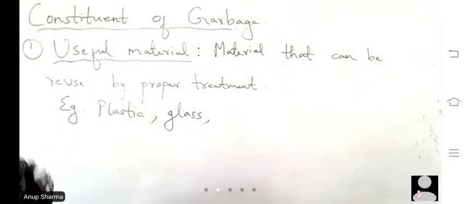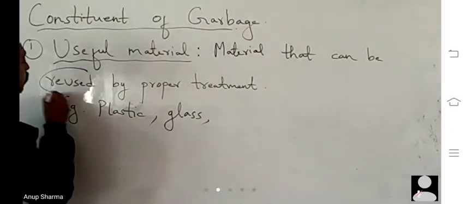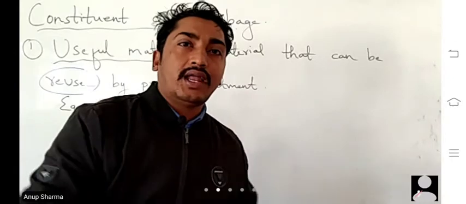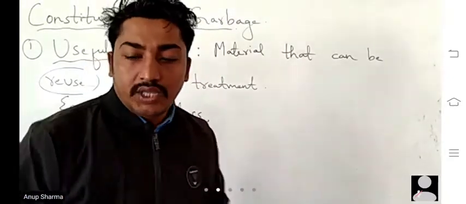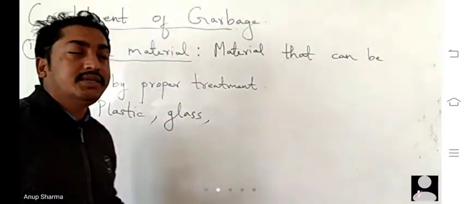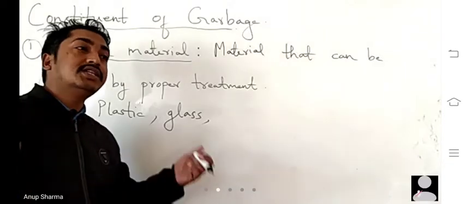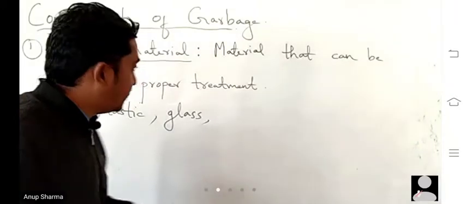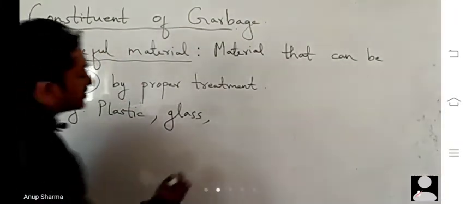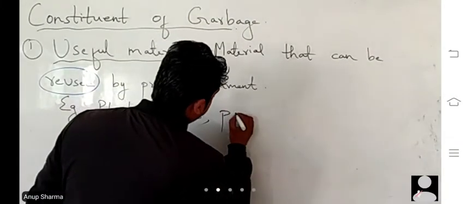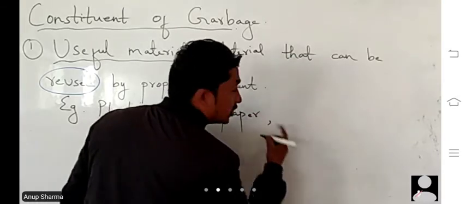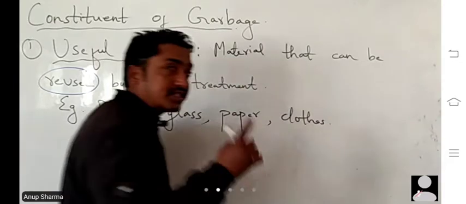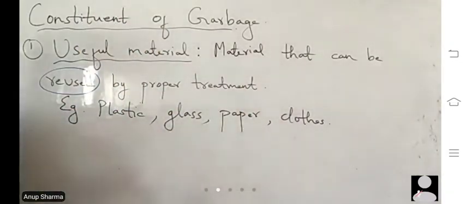It can be reused by proper treatment. It's not that we use paper and can directly use it again; it must be properly treated. It is treated in the factories where it is made. Plastic, glass, paper, and certain clothes: instead of burning, these clothes can be given for recycling or reusing.